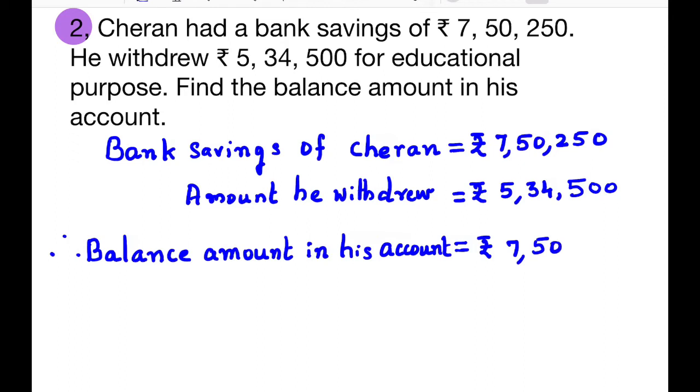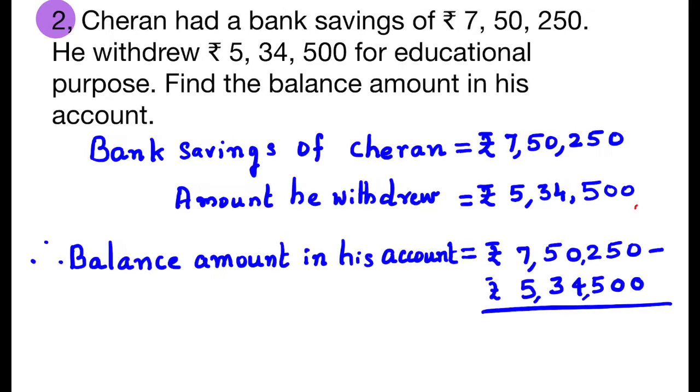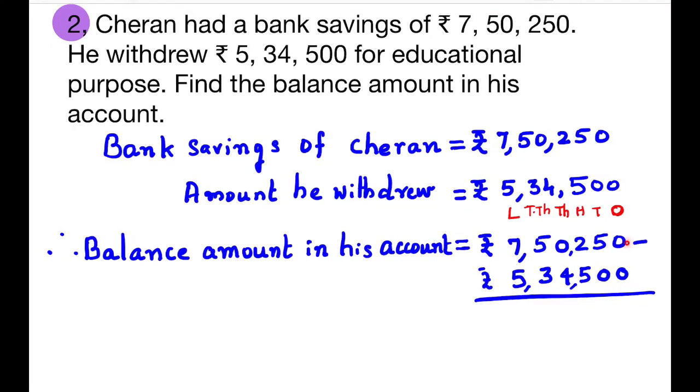So, rupees 7,50,250 minus rupees 5,34,500. The place values of the digits are ones, tens, hundreds, thousands, 10,000s and lakhs. 0 minus 0 is 0. 5 minus 0, 5.